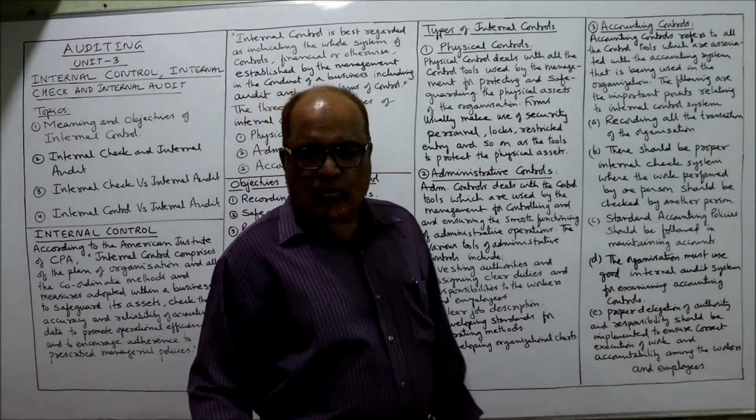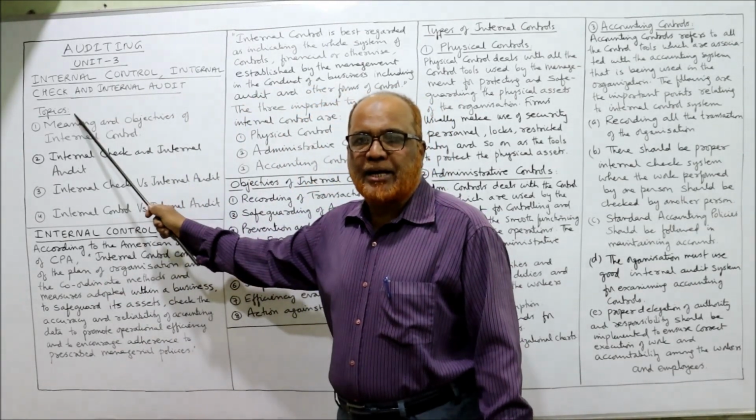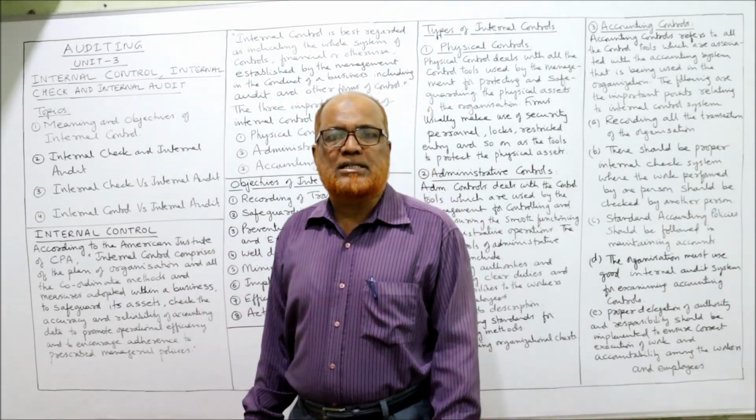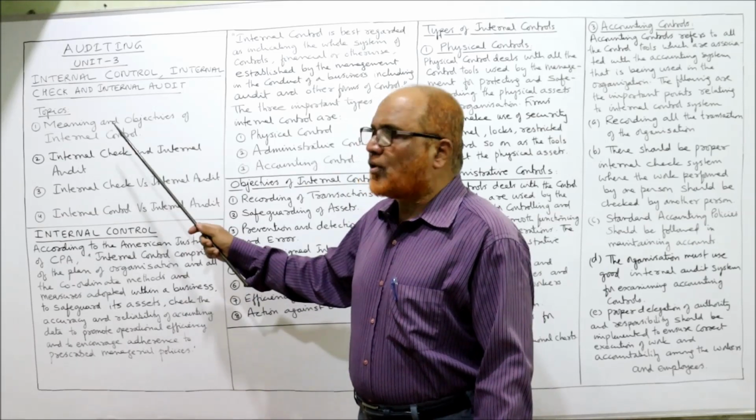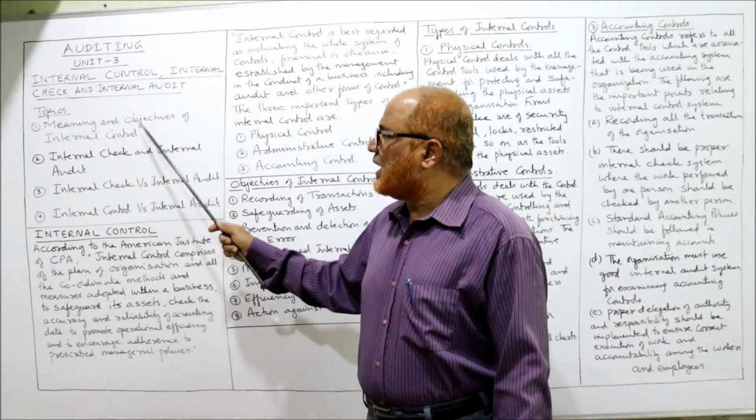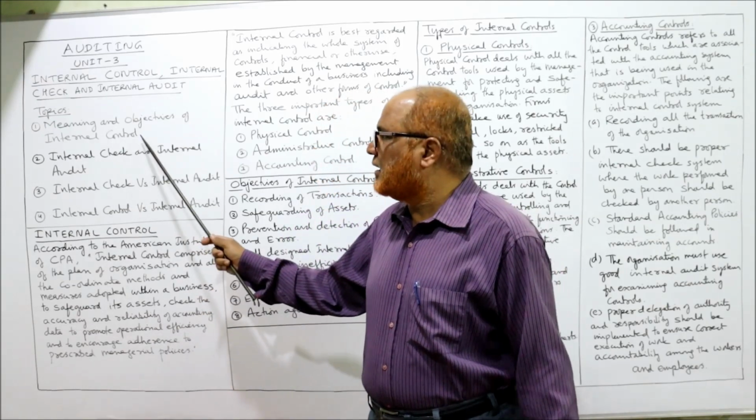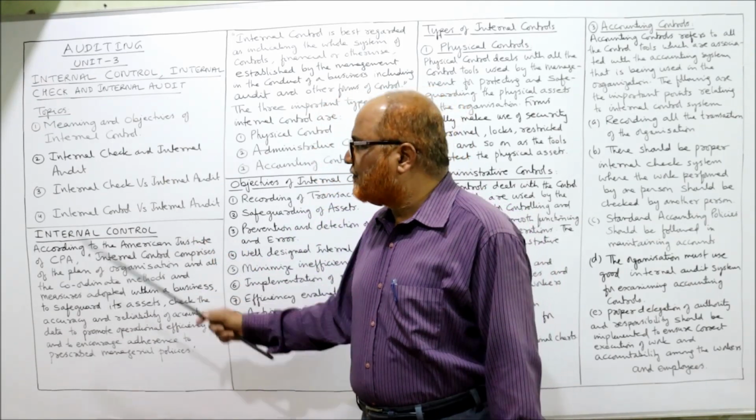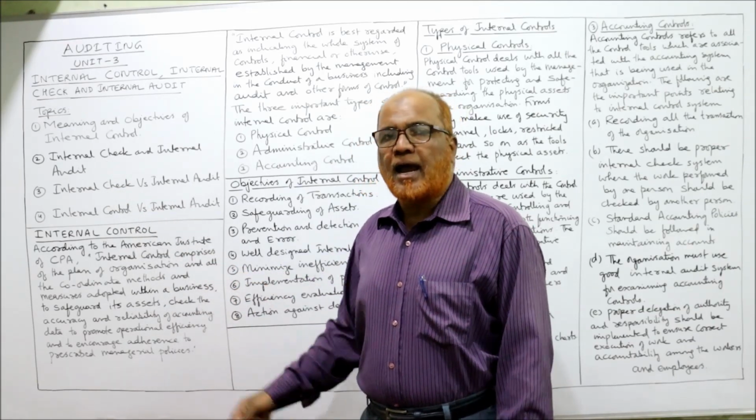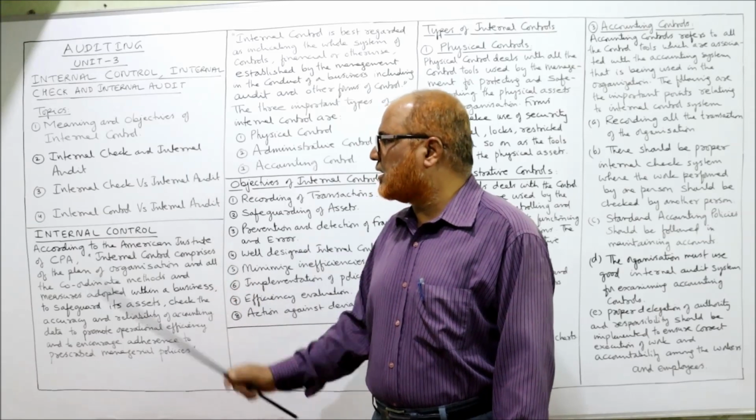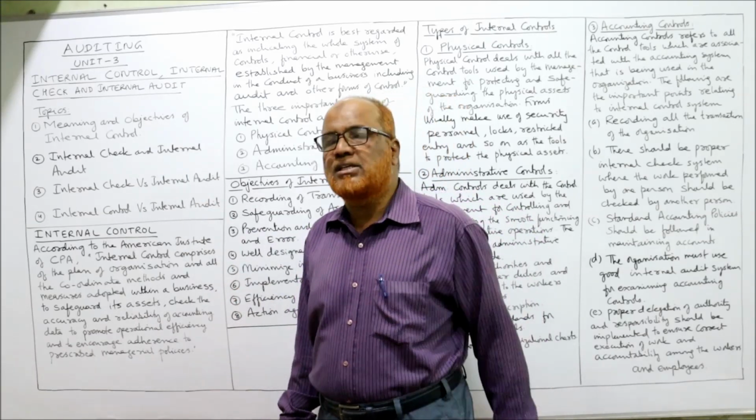Come on viewers, now I'm going to start unit number 3. Internal control, internal check and internal audit. These 3 topics I'm going to cover in this unit. So first of all, the topics to be covered: meaning and objectives of internal control, then internal control and internal check, then differences, that means internal check versus internal audit, and internal control versus internal audit. So these are the topics I'm going to cover in these videos.